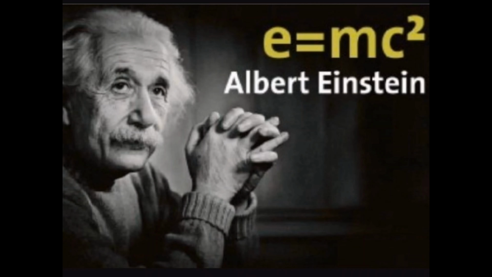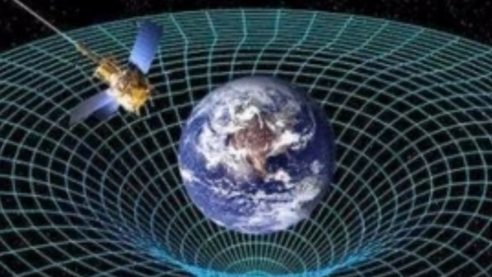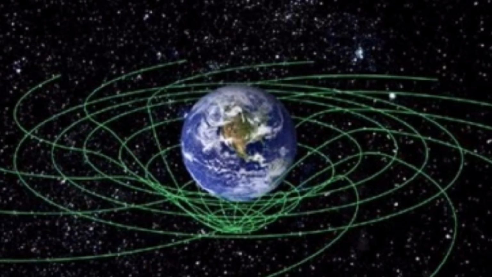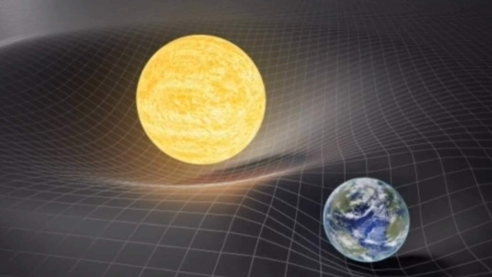It's the world's famous equation, but what does it really mean? Energy equals mass times the speed of light squared. On a basic level, the equation says that energy and mass, matter, are interchangeable. They are different forms of the same thing.